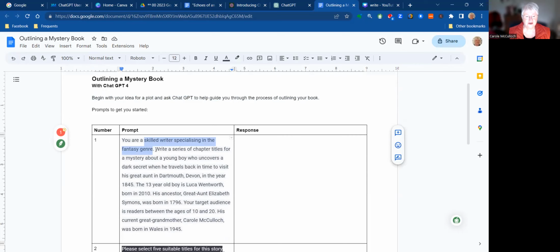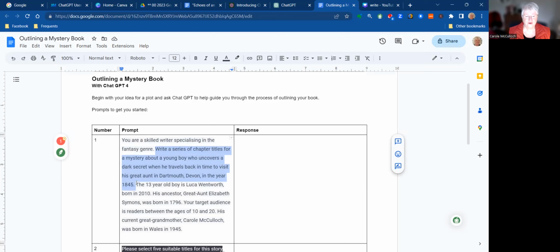My idea is that I want to ask it to write a series of chapter titles for this plot. A mystery about a young boy who uncovers a dark secret when he travels back in time to visit his great aunt in Dartmouth, Devon, in the year 1845. And I've been doing a lot of research about a particular aunt who did live there in that year.